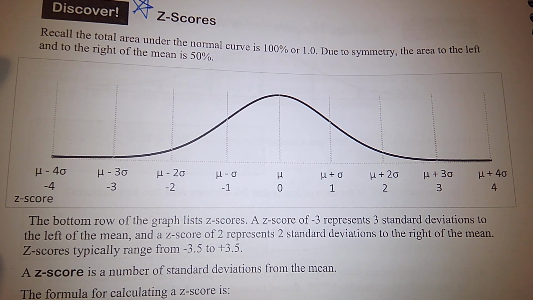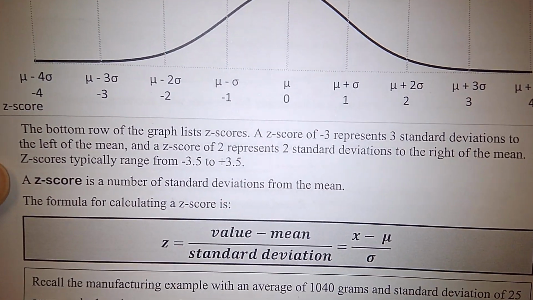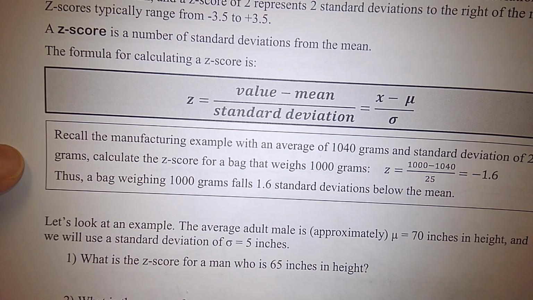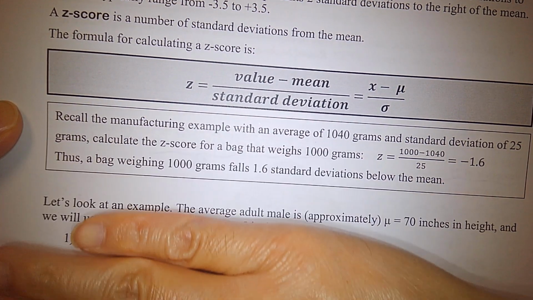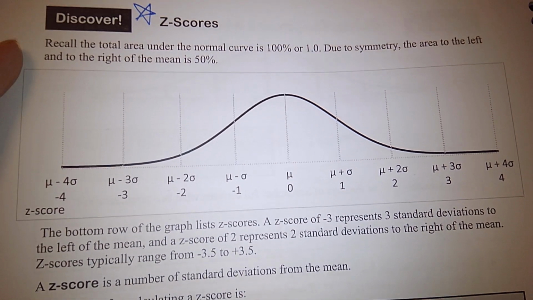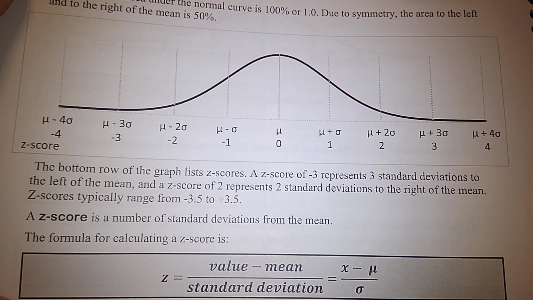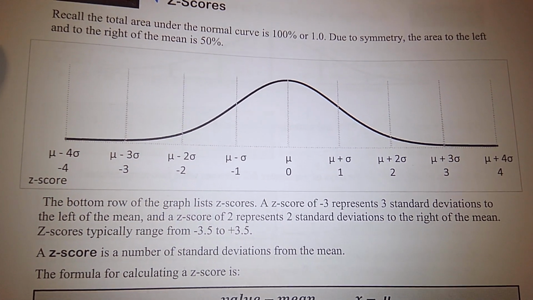I'm going to ask a volunteer to read everything on the top part of the page, above the specific question. Whose turn? Morgan?